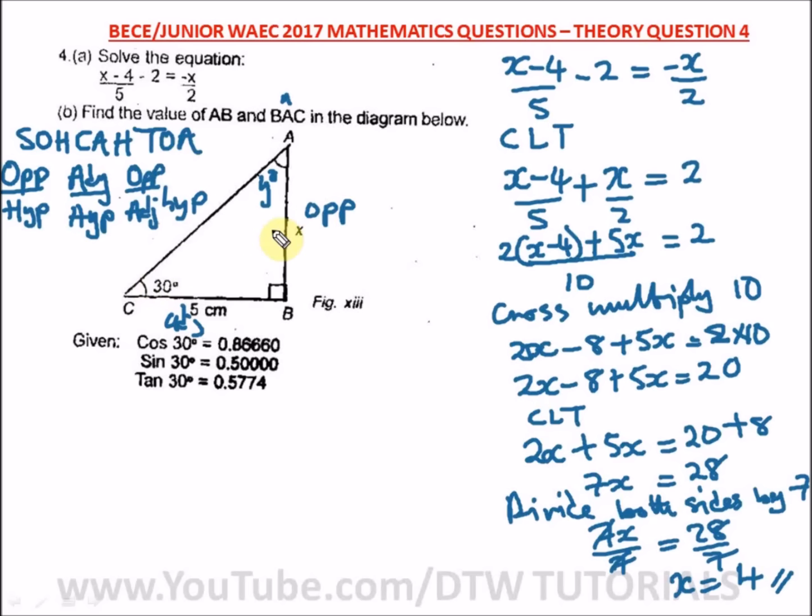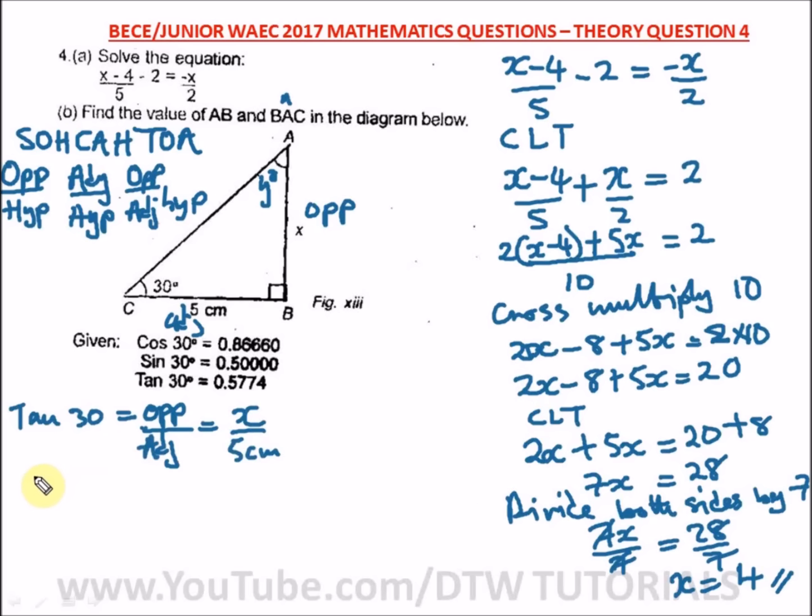So we say tan 30 is equal to opposite over adjacent. What is your opposite here? x, which is what we're looking for, and our adjacent is 5 centimeters.